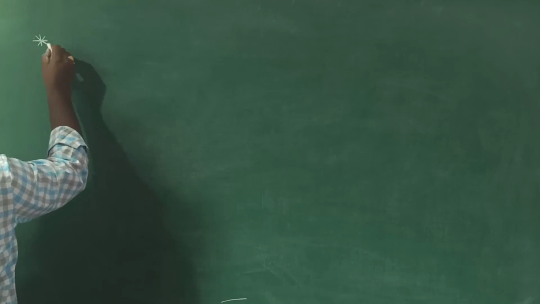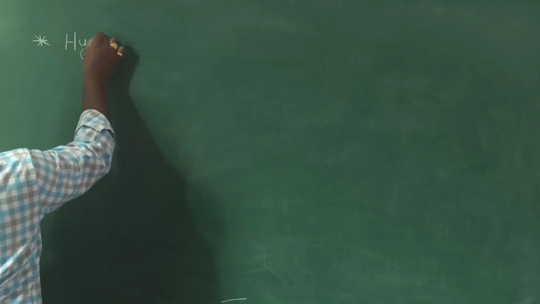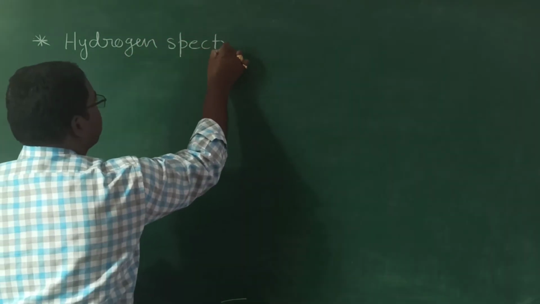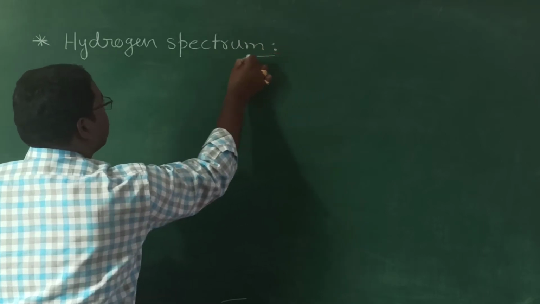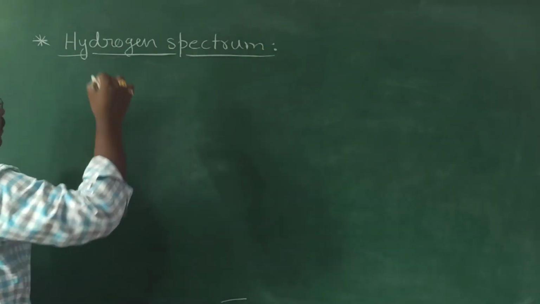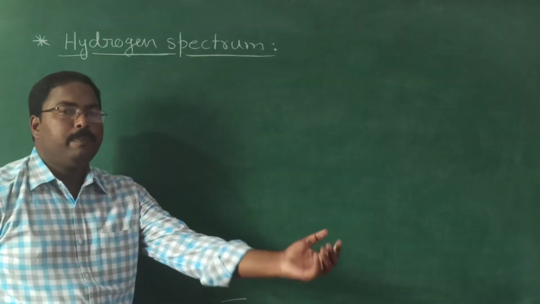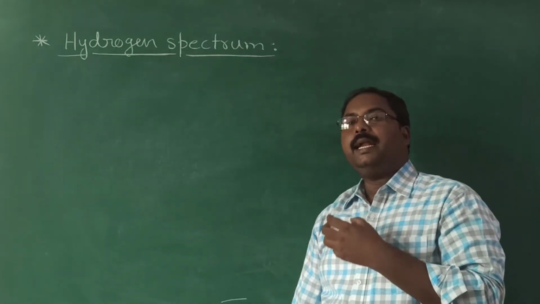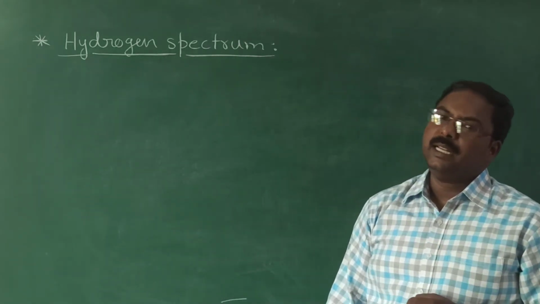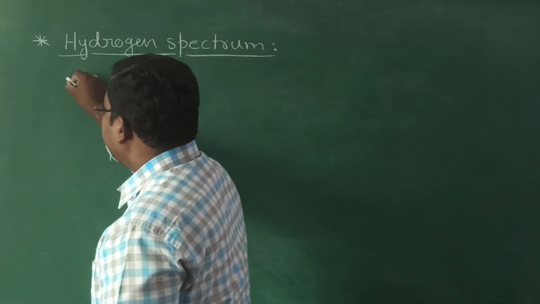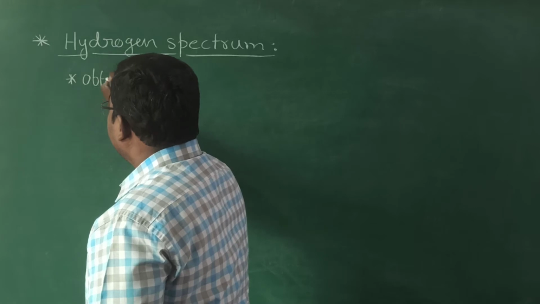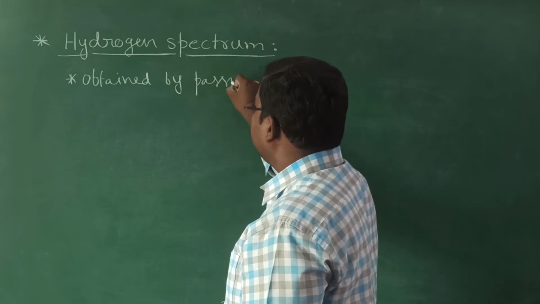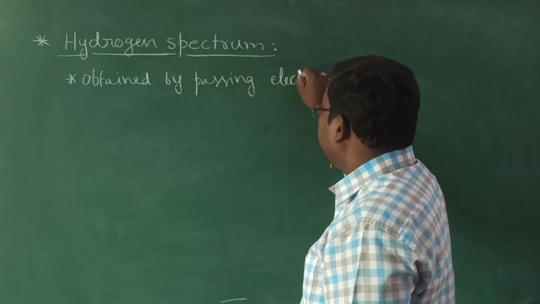Now coming to our main topic, hydrogen spectrum. How can we get this hydrogen spectrum? Hydrogen spectrum is obtained by passing electric discharge through the hydrogen gas.